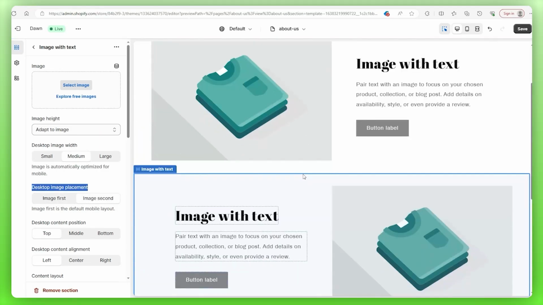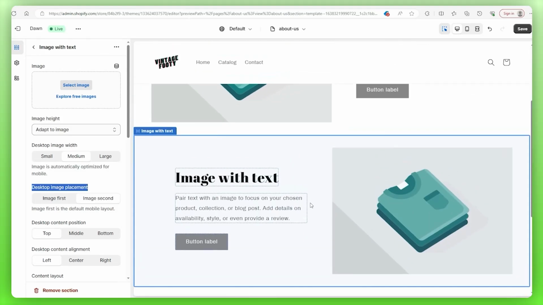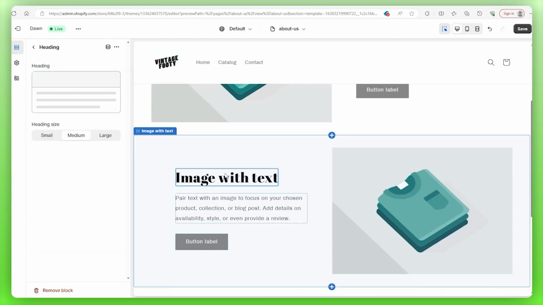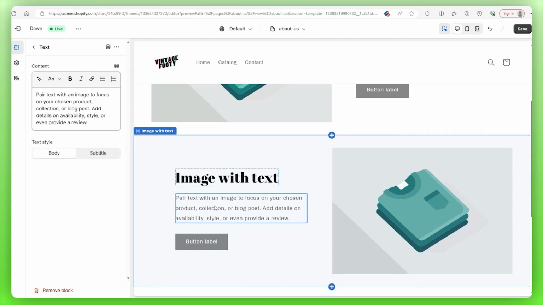I'll also add some variety to the layout by going to Desktop Image Placement and putting Image second, rearranging the whole thing. As far as editing this section goes, you can either add an image from your library by going to the images here, and to edit the header and body text, you click on that part and then add your text on the left-hand side.